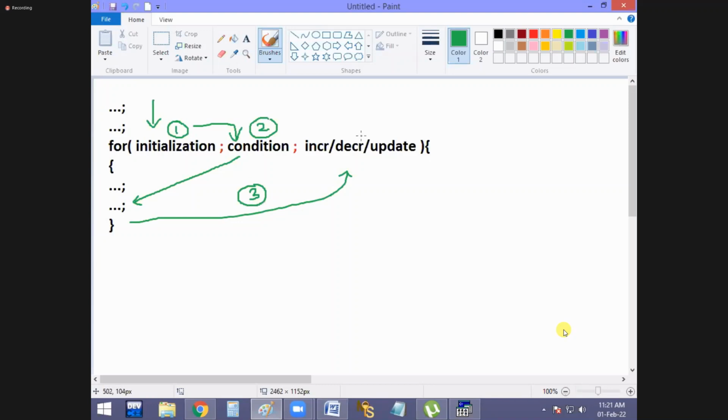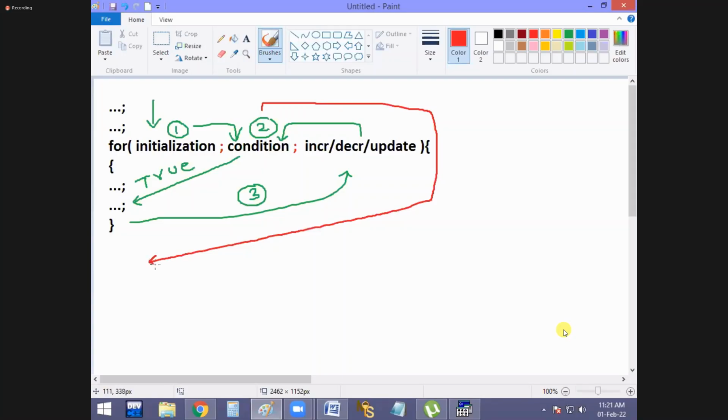After increment or decrement, again it goes to the condition. Suppose the condition is again true, it repeats the statements. Suppose the condition is false, it comes directly to outside. This is the important thing everybody has to remember.